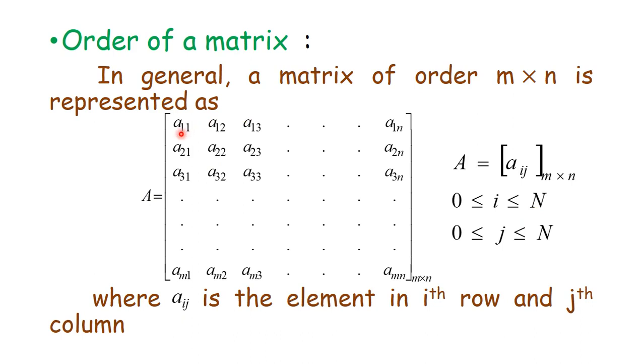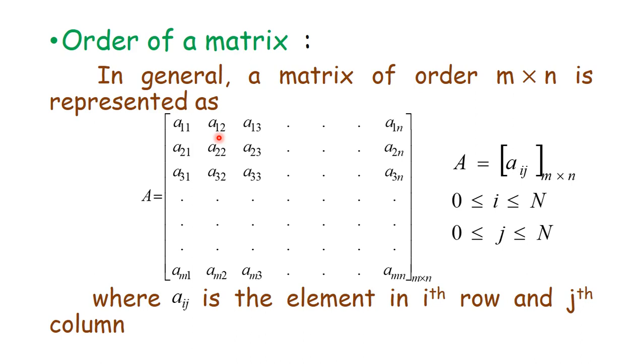Now see, if you see this element, the address of this element is A11. A11 means this element is present in first row and first column. If you see this element, what is the address of this element?